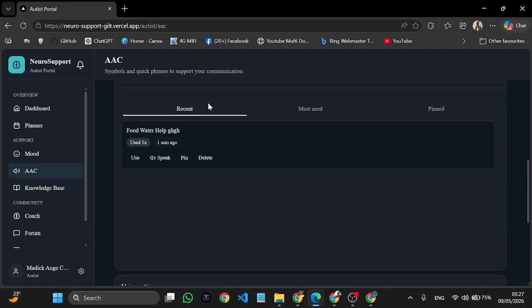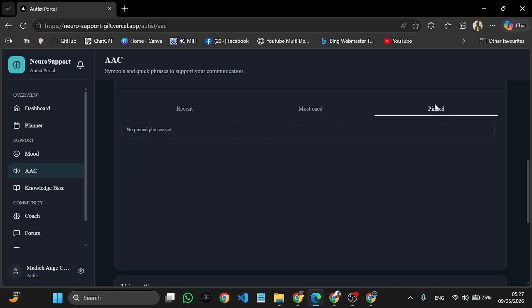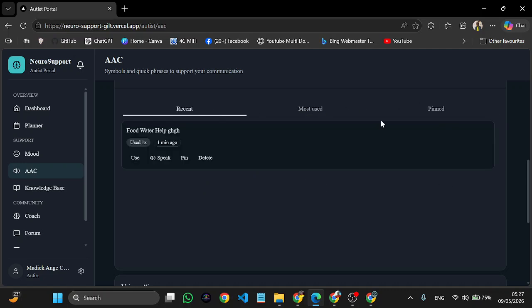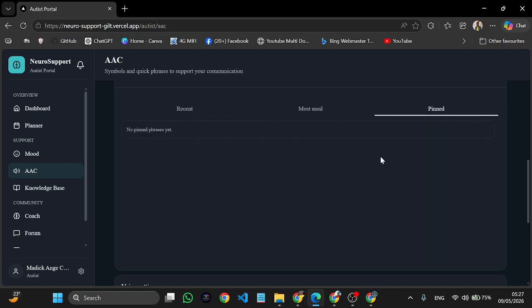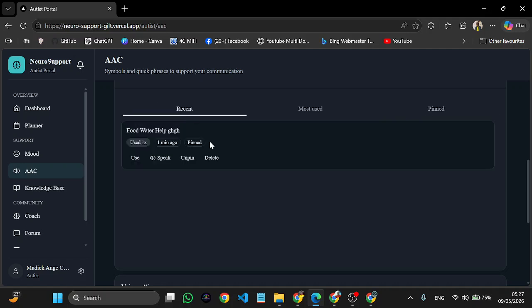When you speak, it appears here under what you recently used. It's also the most used, since it's the only one. And you can also pin some phrases. So if I pin, for example, this one, it will go to the pinned phrases. Okay, pin is done.